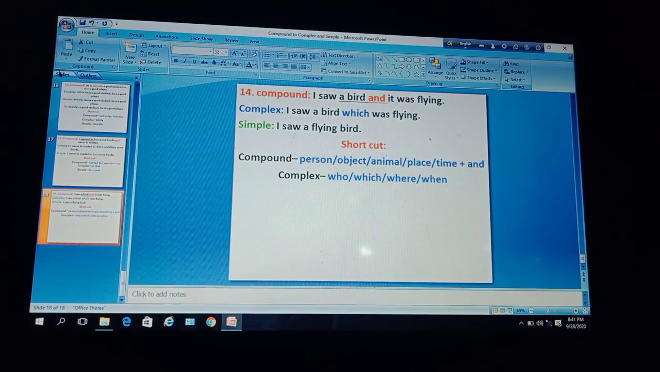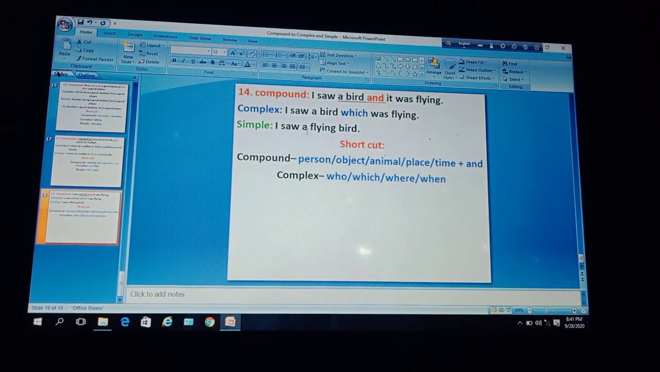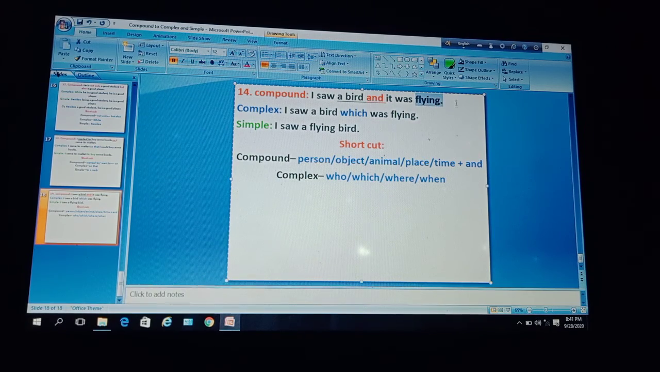To make it simple, I saw a flying bird. Here, dear learners, as it was an animal, so here only the flying. How was the bird? The bird was flying. So before bird, we have used this flying. So the simple sentence is I saw a flying bird.